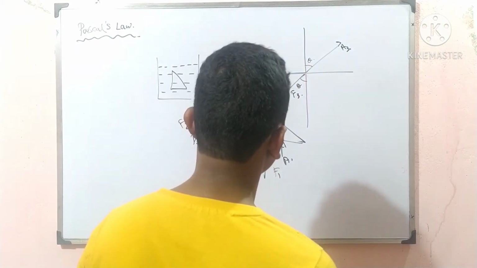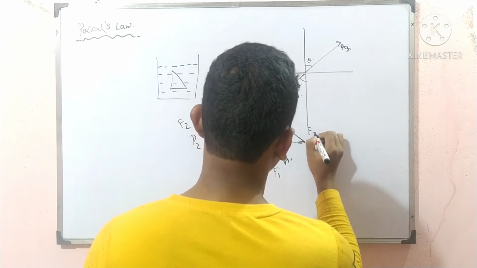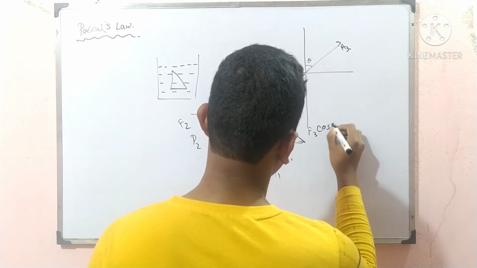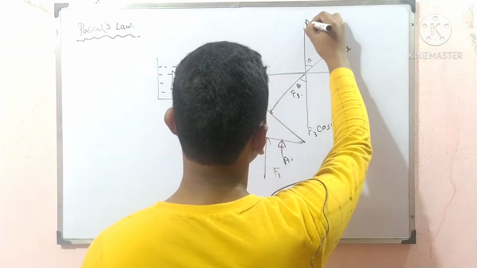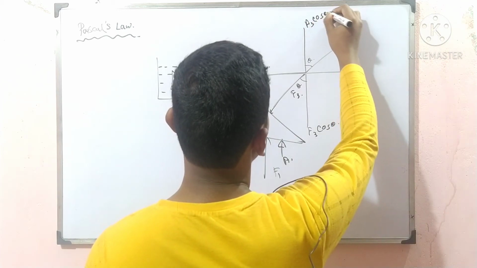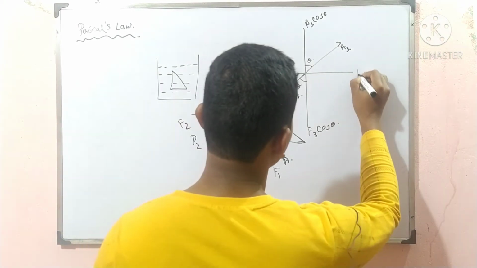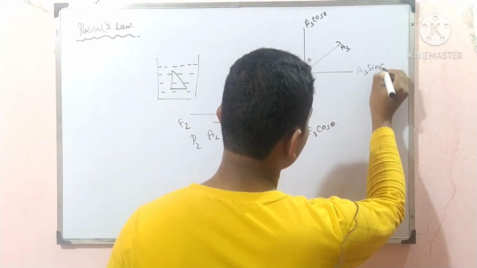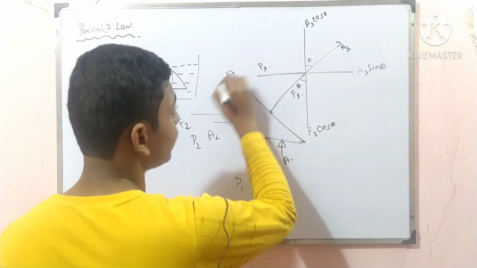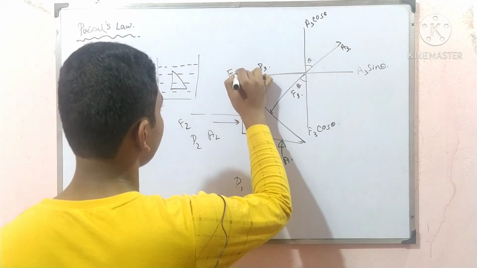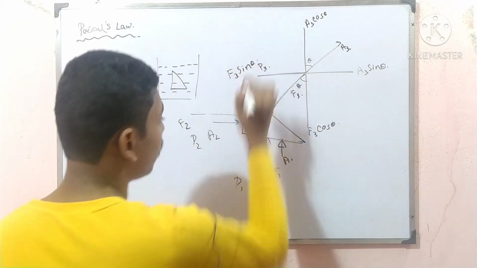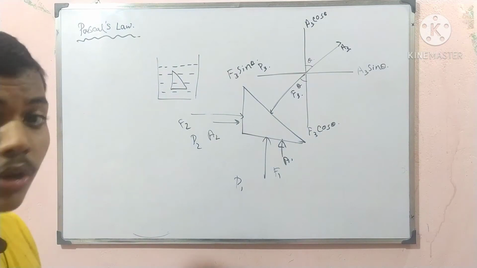Now that is F3 cos theta and that is A3 cos theta, because the angle on that side is cos theta, and that is A3 sin theta, and that is F3 sin theta. Okay, you got my point.